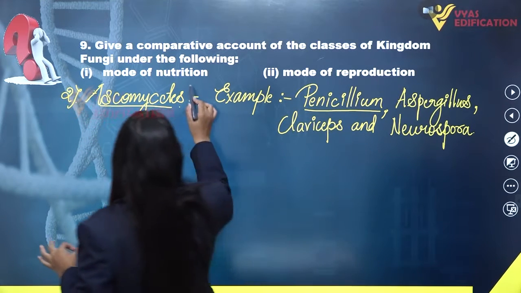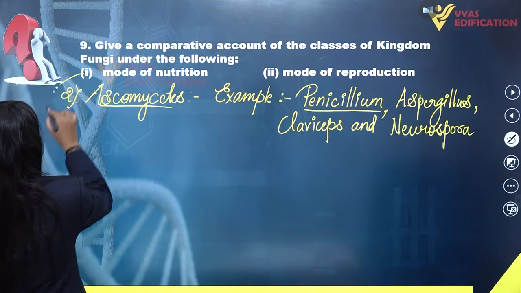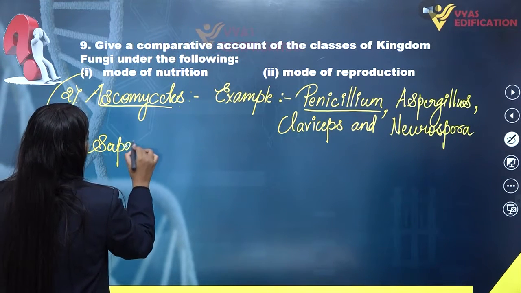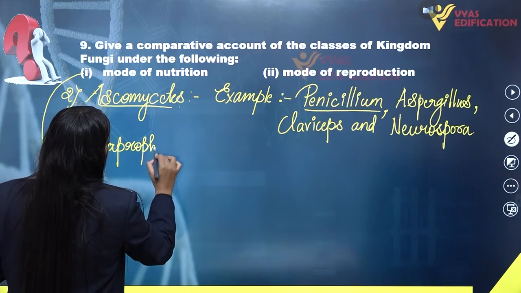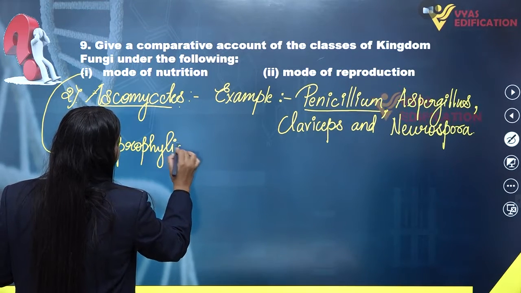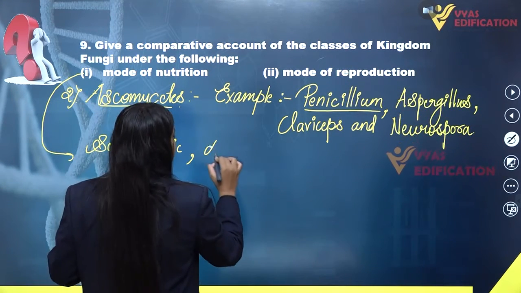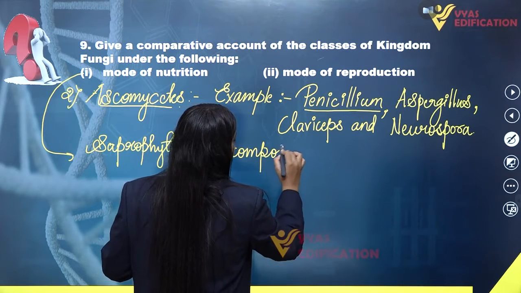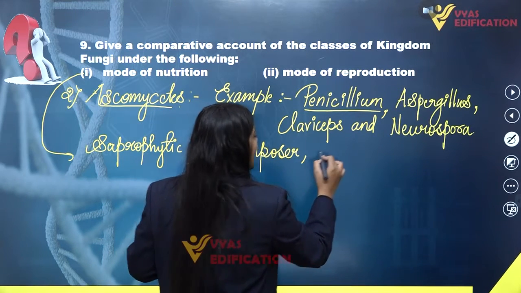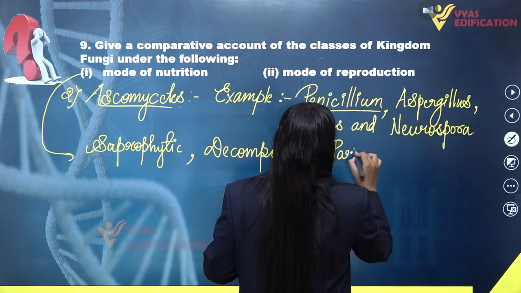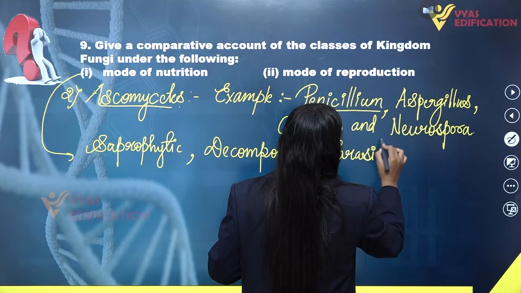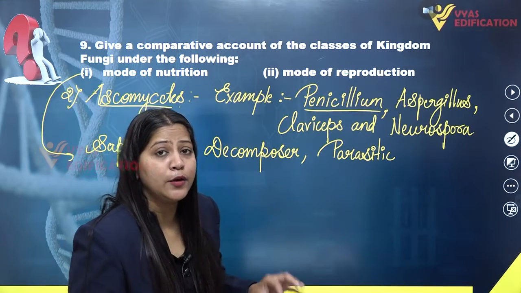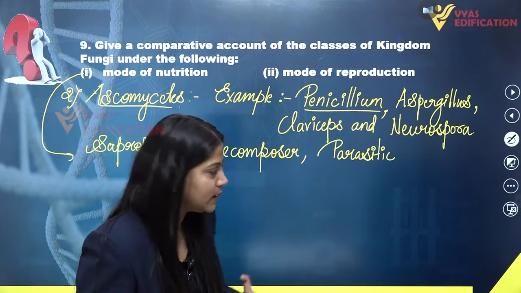Then if we talk about the mode of nutrition in them, the mode of nutrition can be saprophytic in nature. They can be decomposers. They also can be parasitic, which means they can obtain their nutrition from the host organism as well.